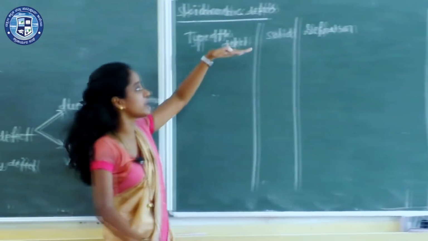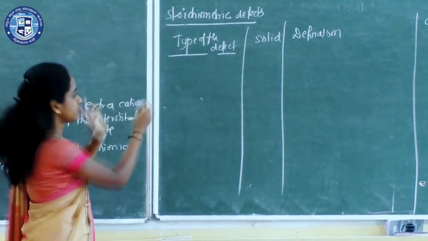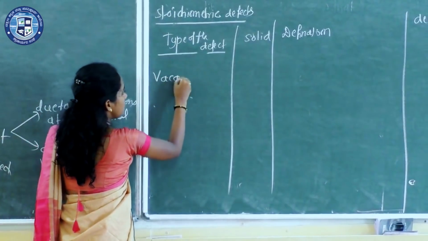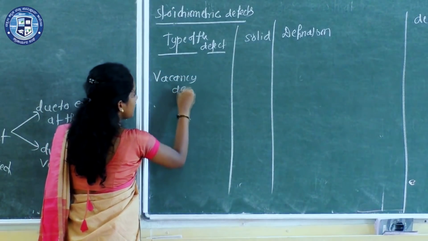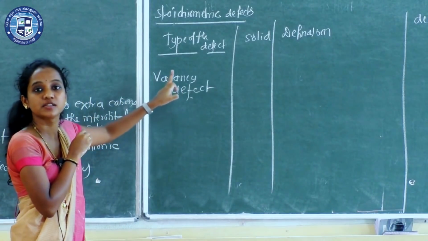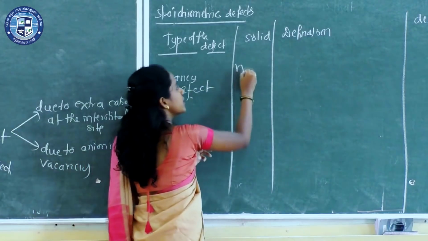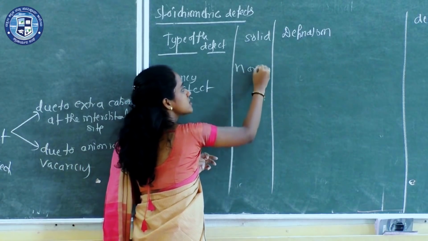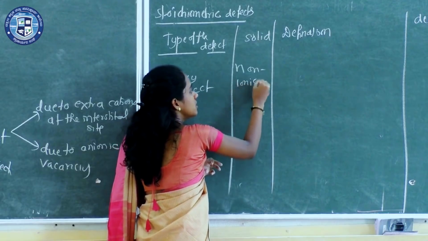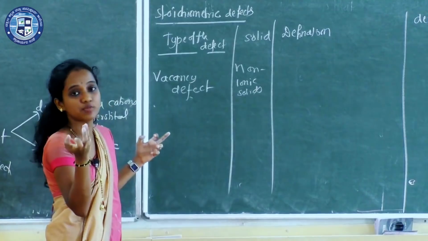I'll write them one by one. Under stoichiometric defects, the type of defect, the first is the vacancy defect. It exists only in non-ionic solids, other than ionic solids, so you cannot consider sodium chloride or potassium chloride here.